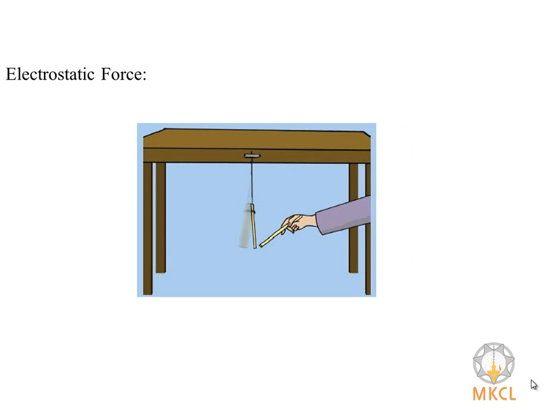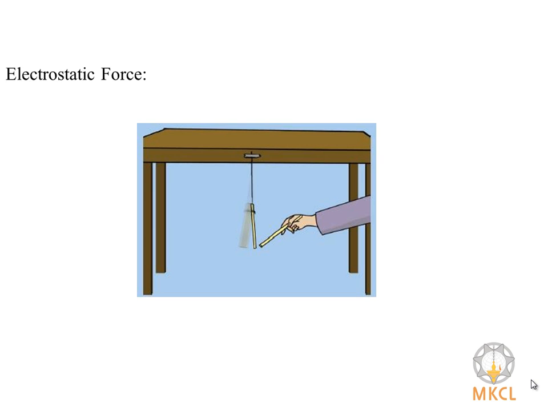Let us do one activity. Take two plastic straws, suspend one of them from the edge of a table with the help of a thread, as shown in the figure. Now rub another straw with a paper sheet. Bring the rubbed end of the straw near to the suspended straw. This was the first case.